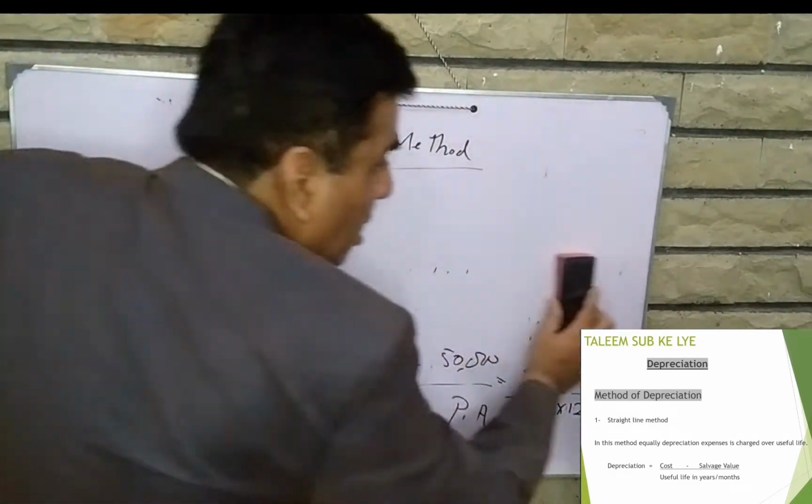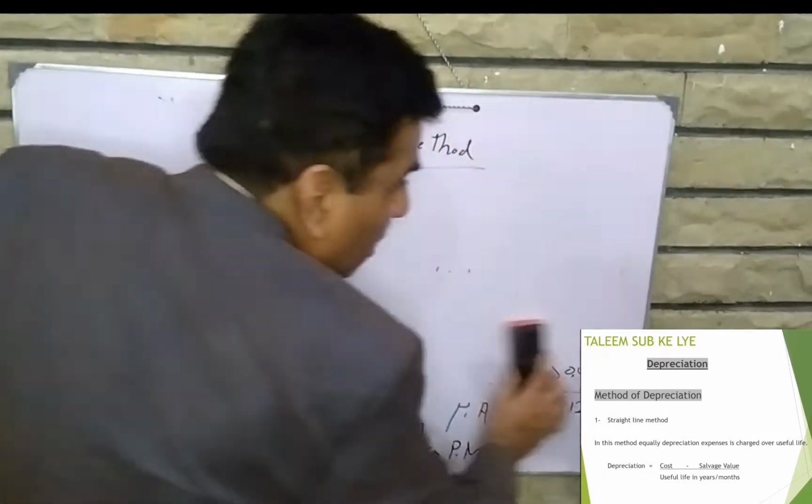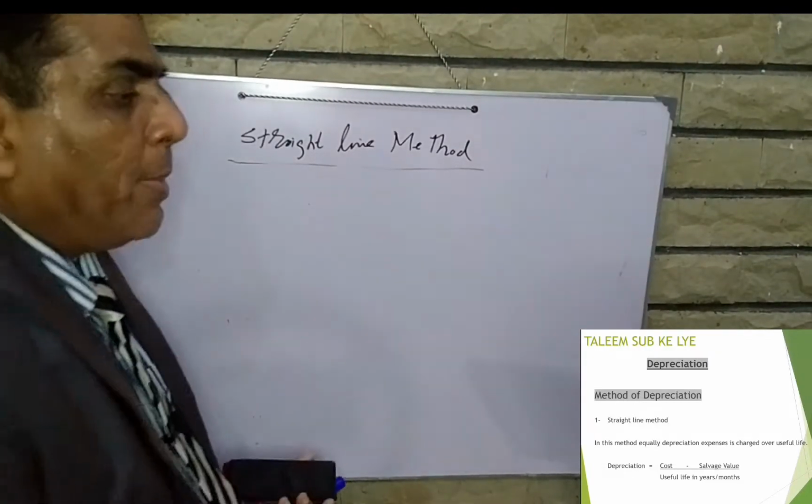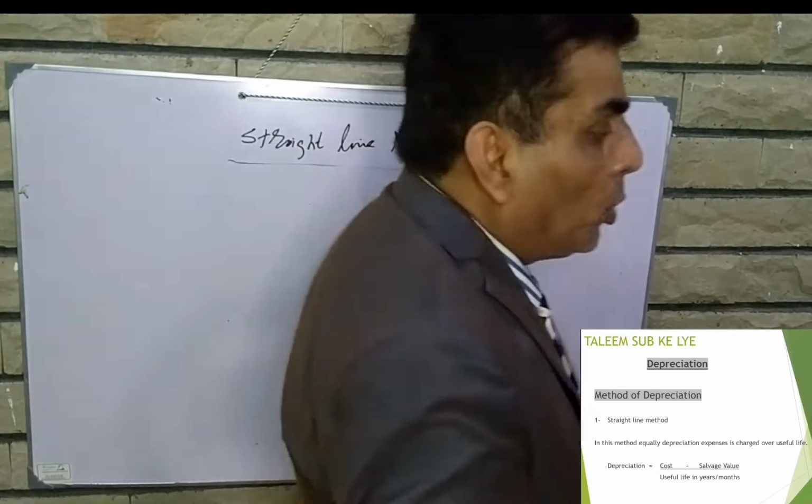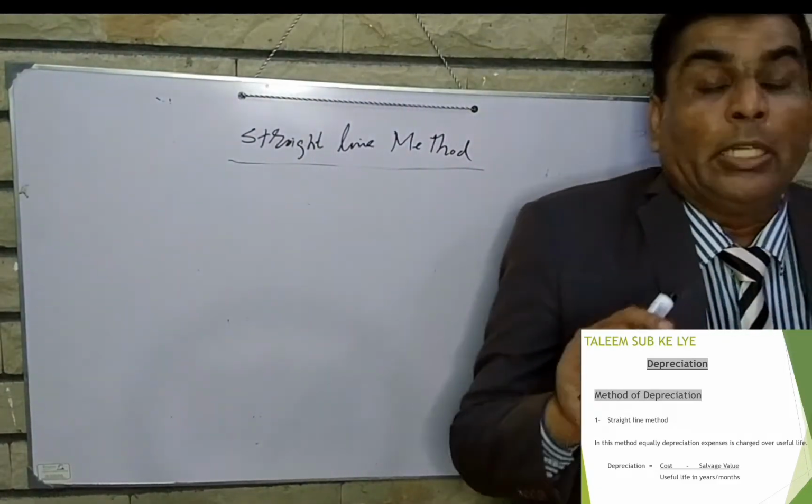Now the second method is the units of production method.